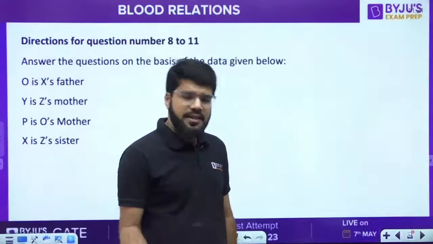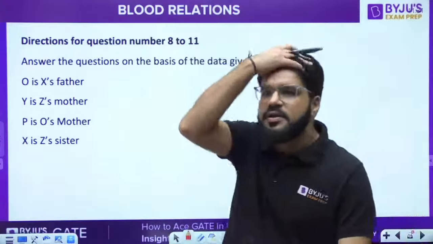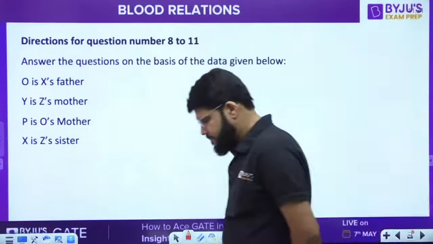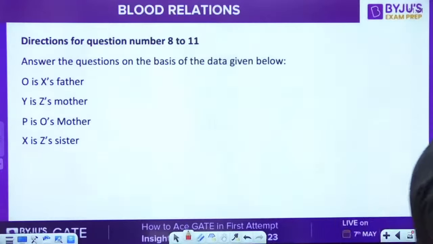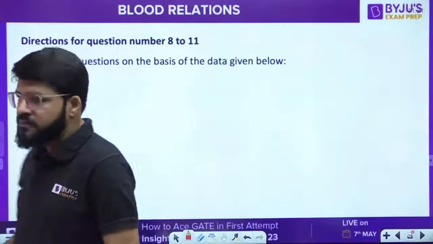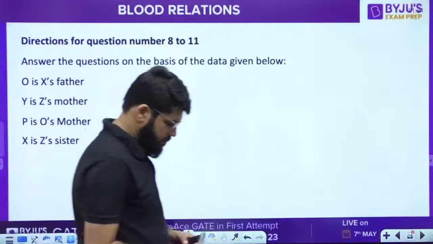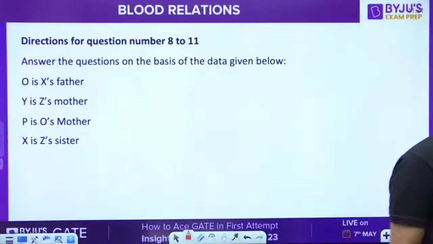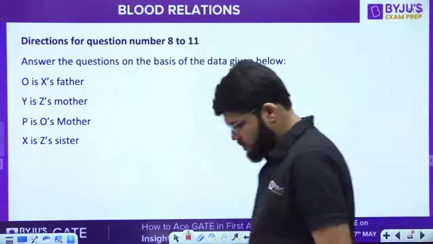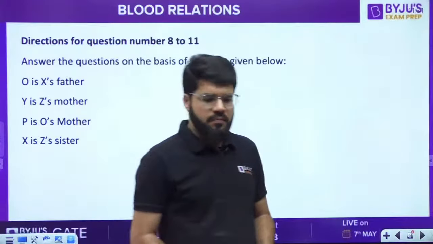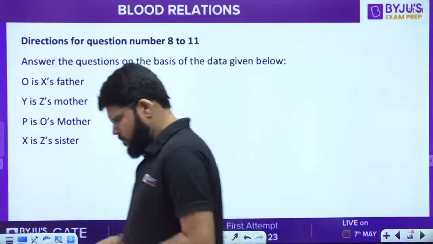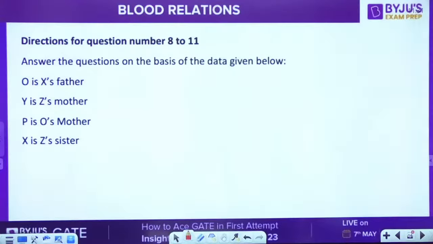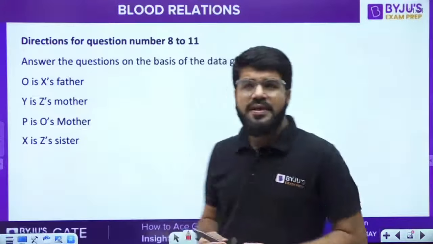I'll show you the 4 questions, and then we'll start discussing it. Let's go through it then.